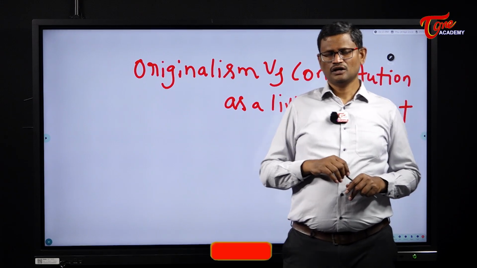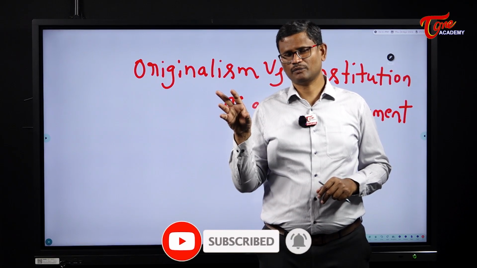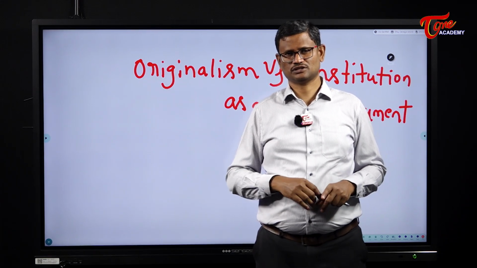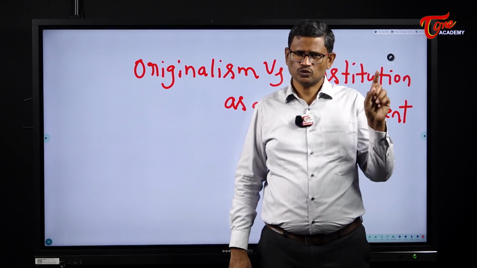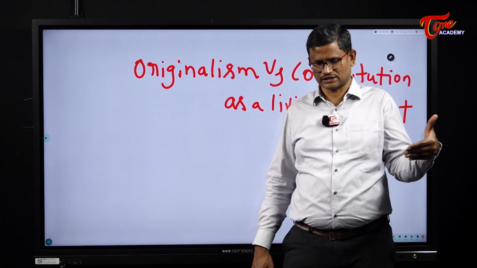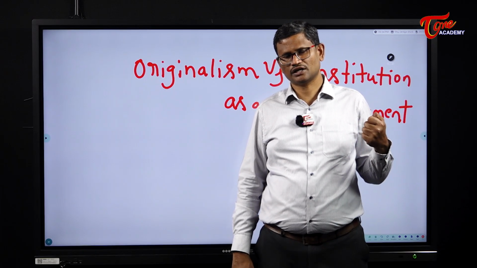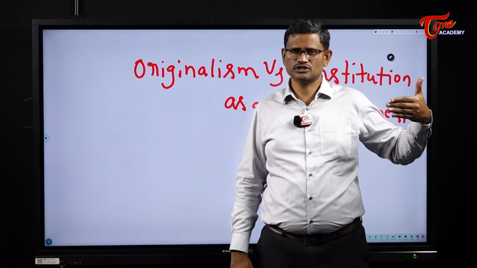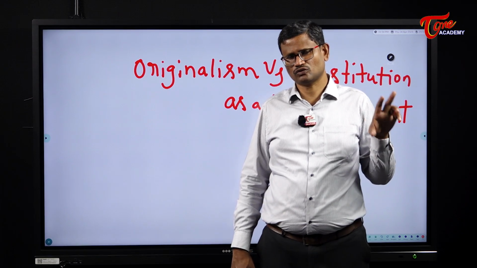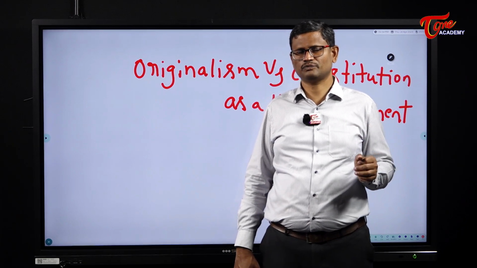For example, Article 368 of the Indian Constitution allows the Indian Parliament to make changes to the Constitution to suit changing circumstances. Similarly, the Indian Supreme Court, through its power of interpretation, can also change the Constitution. For example, the Supreme Court, by using the power to interpret the Constitution, has created the collegium. Now in India, the collegium makes appointments to the Supreme Court and the High Courts. The intention behind creating the collegium system is to protect the independence of the judiciary. So the collegium is a creation of the Indian Supreme Court, not of the Parliament.